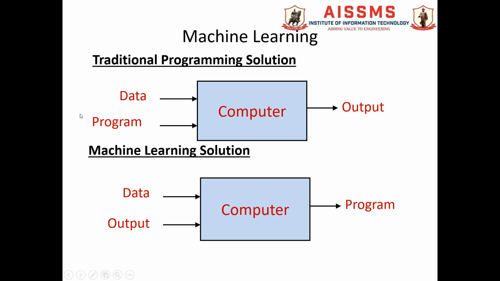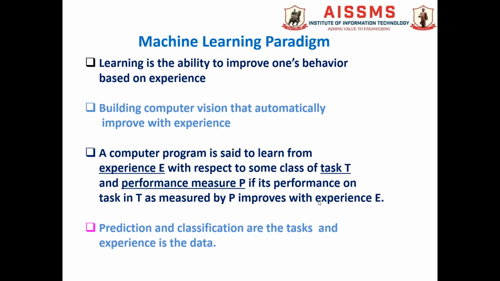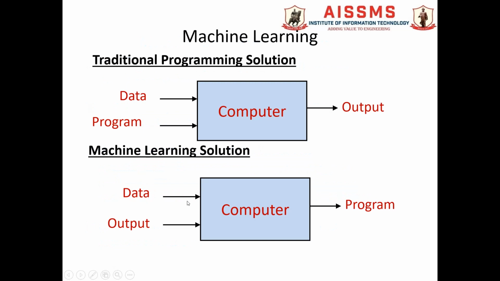In machine learning, we don't explicitly program the computer to get the model. We just give the data as an input to the system, and the system will learn from that data, and the model or program will come out of the system.